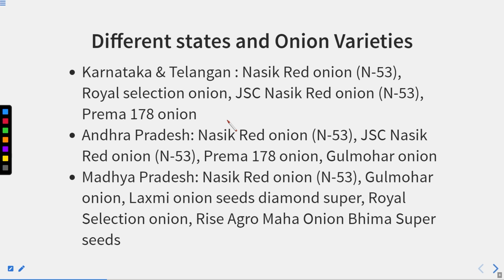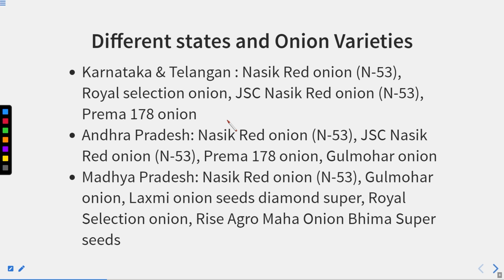Now the different states and onion varieties. There are many states that grow onion every year, right? But every year we see that a specific state grows particular types of varieties.